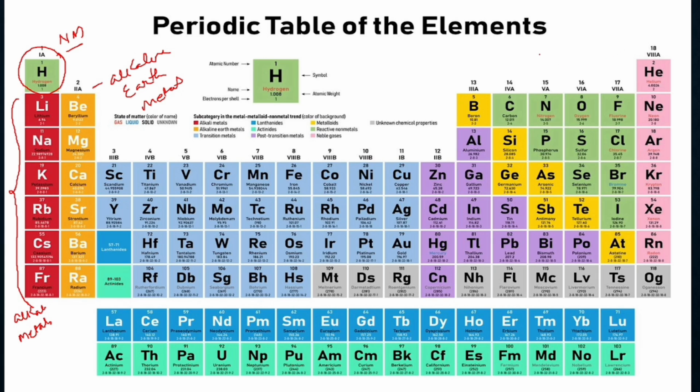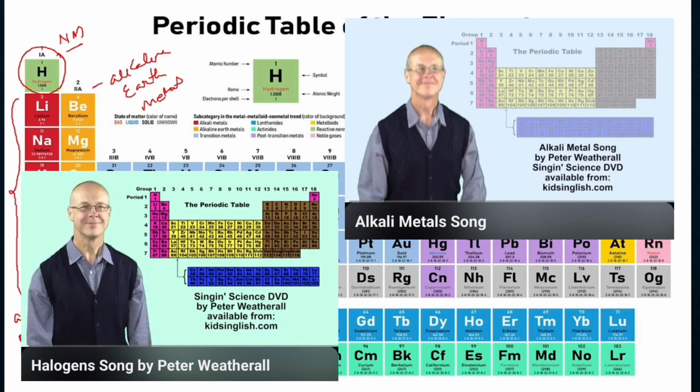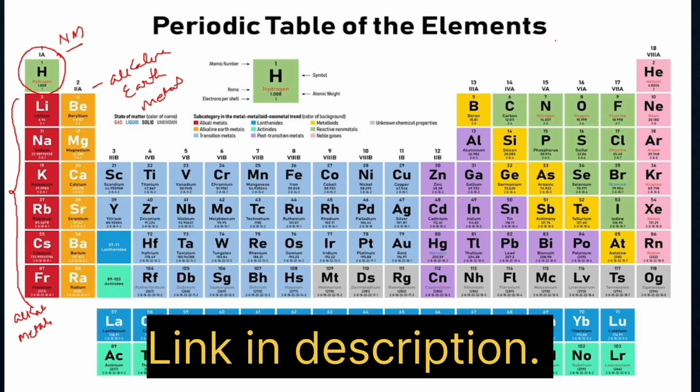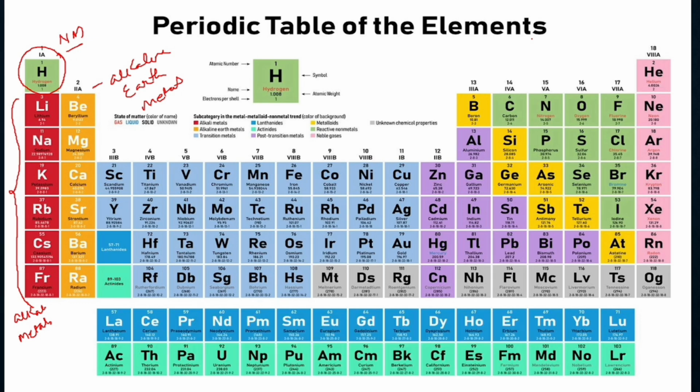There is one very good video that is available on YouTube, that is by Peter Weatherall. He sings songs related to the periodic table. So there you can find very beautiful songs by which you can remember these elements in their order. Okay, hydrogen is a non-metal. Though it is placed with the alkali metals, it behaves as halogens and it behaves as alkali metals. So when we study about the reactions, you'll understand.